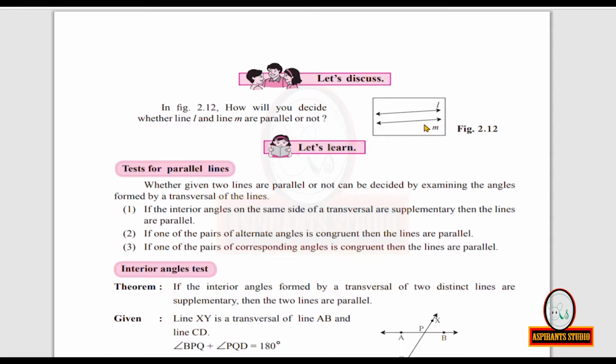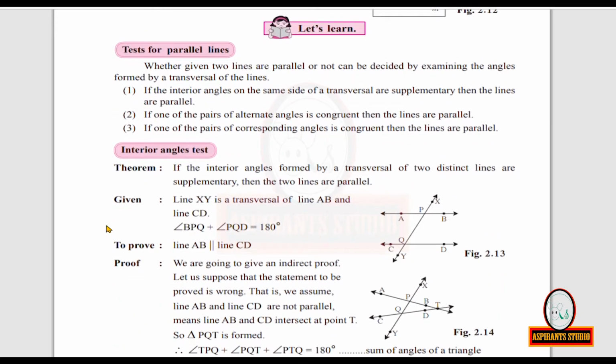Now, look at this figure. How will you decide whether line L and line M are parallel or not? So, we are going to learn about tests for parallel lines. Whether two given lines are parallel or not can be decided by examining the angles formed by a transversal of the lines. See all these three statements.